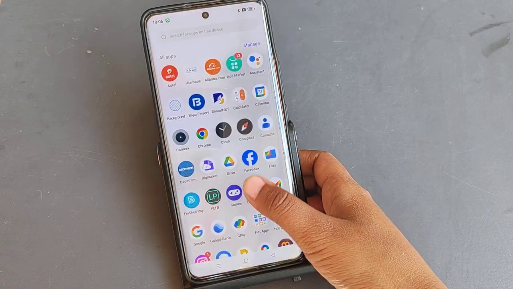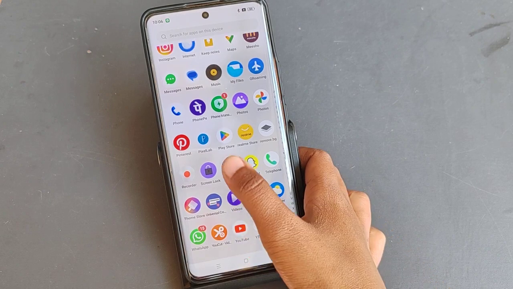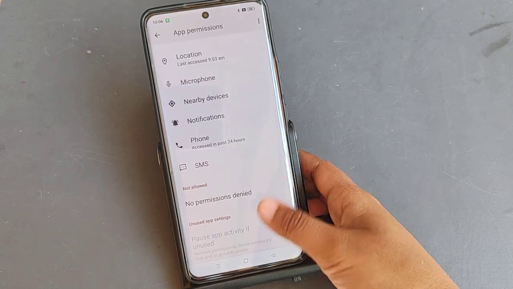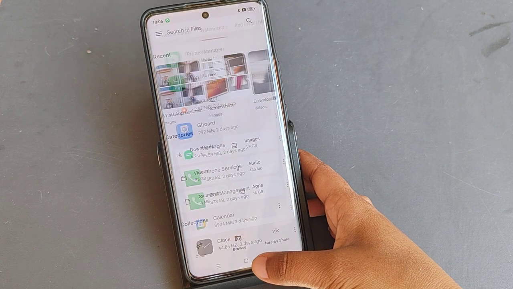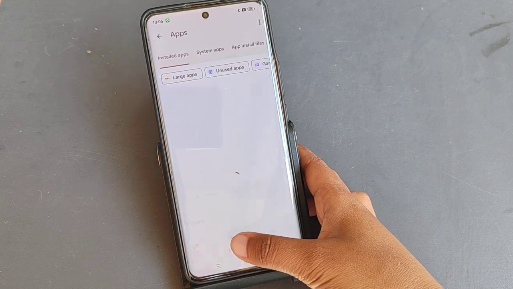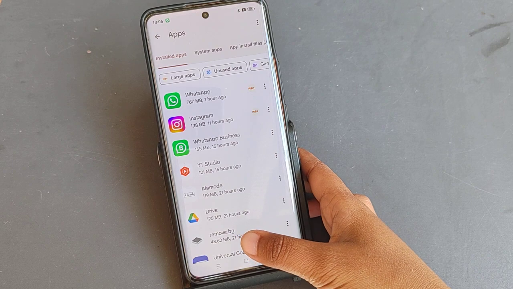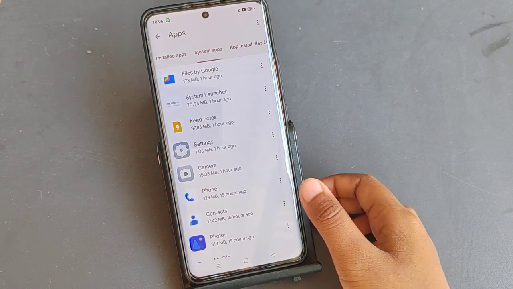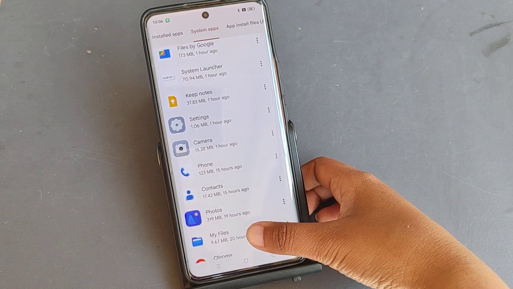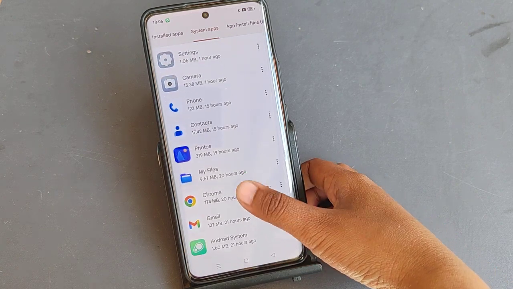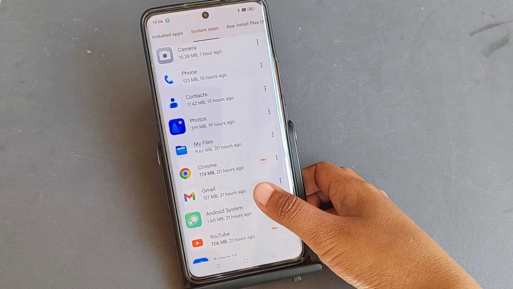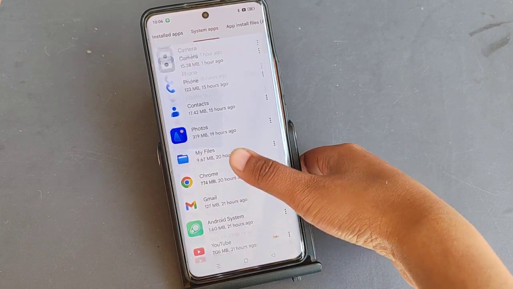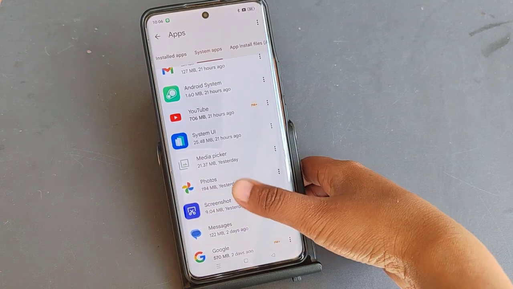If you want to fix your outgoing call sound problem, you have to go to Google Files. Then from here you have to click on apps. After you tap on apps, click on system. Then scroll down. Oh, sorry, not here. Scroll down.